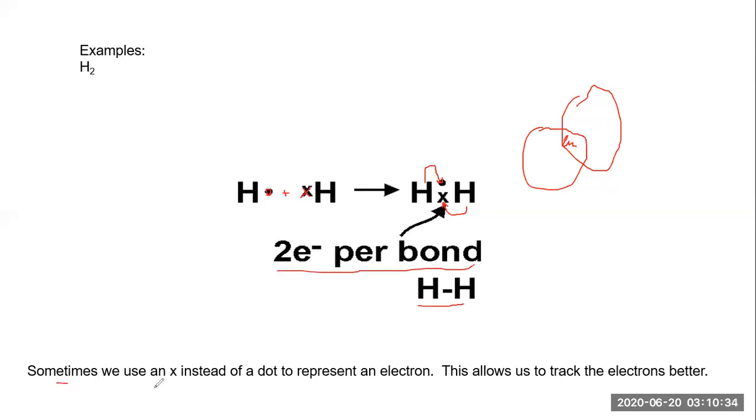Sometimes we use X instead of a dot to represent an electron, so that there is no confusion between which electron is shared by one hydrogen and which electron is shared by the other hydrogen. Suppose I'm drawing the diagram like this.